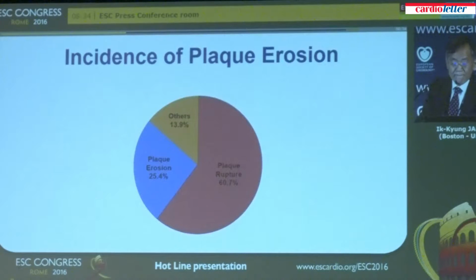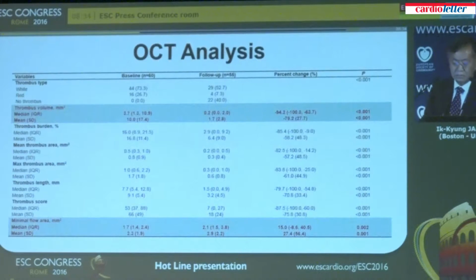So this is the summary slide showing the prevalence of plaque erosion. It was 25.4%. So 1 out of 4 patients coming with acute coronary syndrome or acute MI, the underlying pathology is plaque erosion. So this is a key slide.